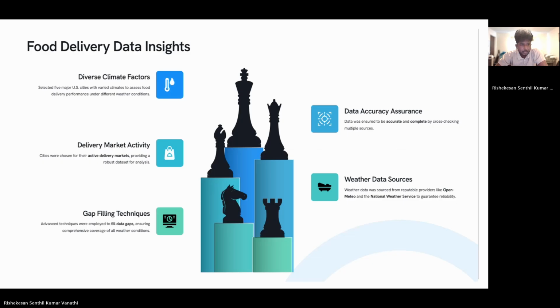Yeah, this is what I was basically talking about: the gap filling techniques, ensuring everything has some data in it. Even if we miss things in the weather data sources and food delivery prediction, it has to be complete. Wherever the data is not there, it has to be filled with something meaningful, so it doesn't create a significant difference from the missing data. I already told one example, so I'll be moving on to the next part.